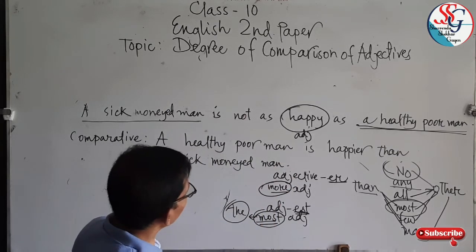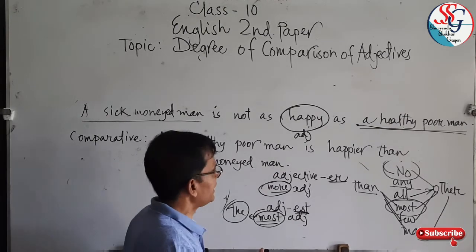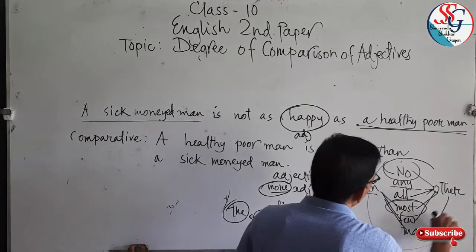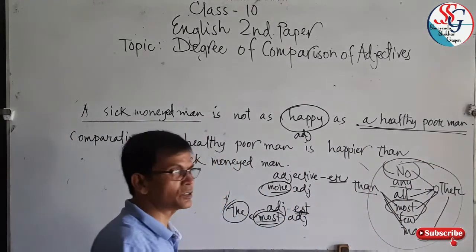A healthy poor man is happier than a sick moneyed man. So, the superlative structure is not fit for two persons or two things.